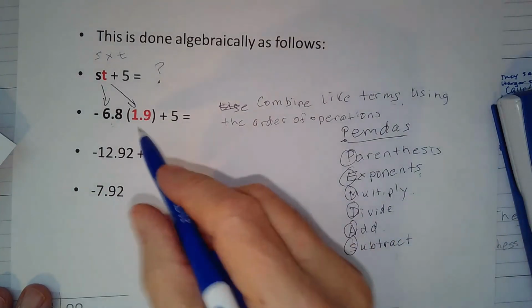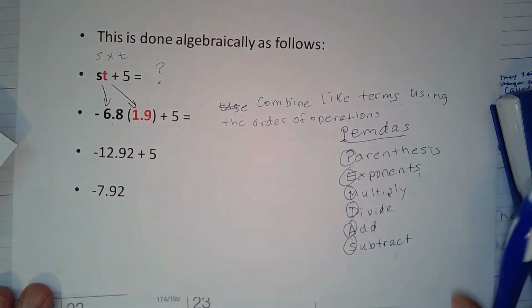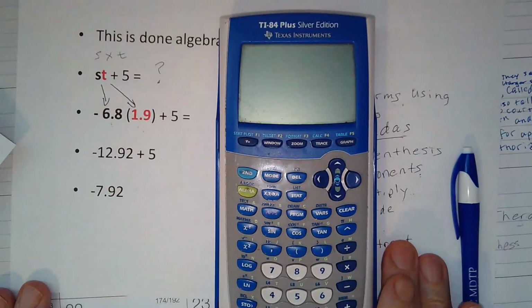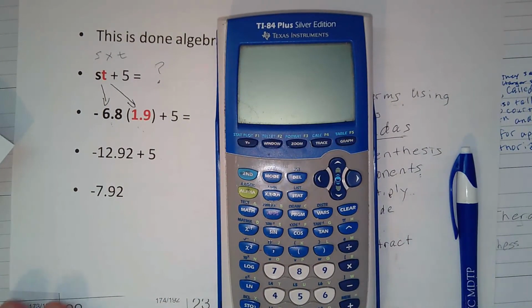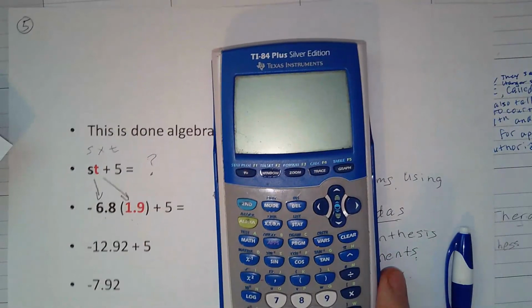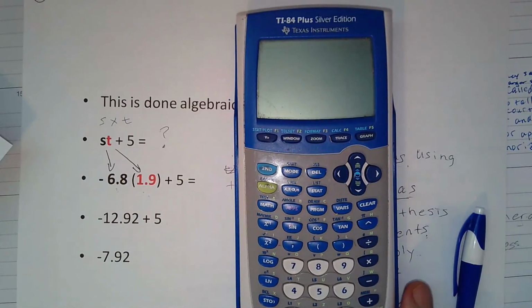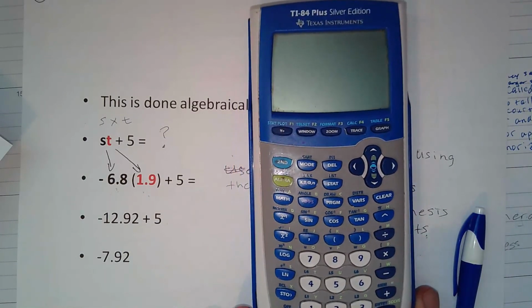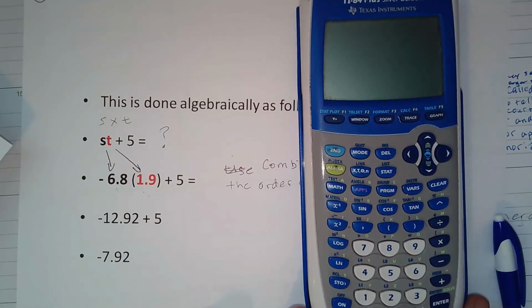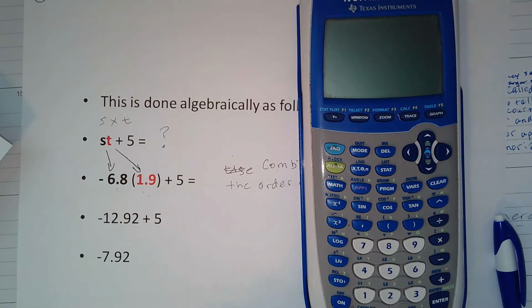So let's go ahead and do the multiplication. And for that we're going to use a calculator. All right. So why am I using a calculator? For the same reason that I don't do math in my head when I'm working online, because I'm more apt to make a mistake. I don't want to do that. So I'm going to try to instead use this.